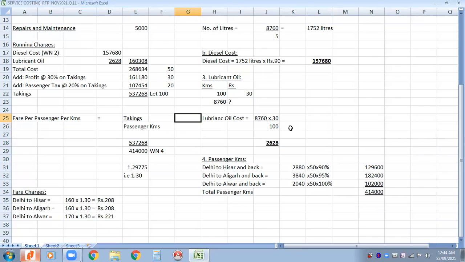A very good question, especially the calculation of the end part of the operating cost statement. So see you in the next lecture with some more interesting questions from different topics of costing. Thank you.